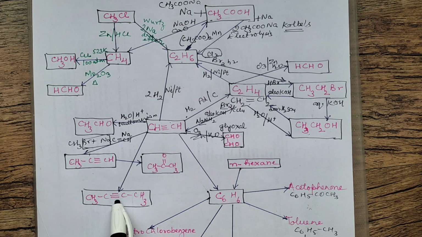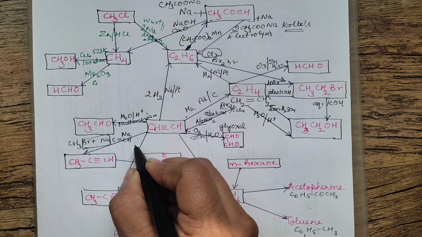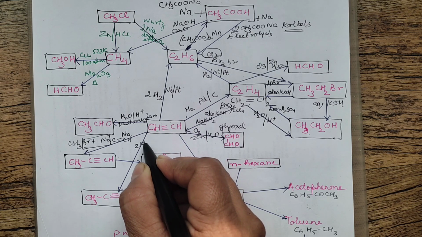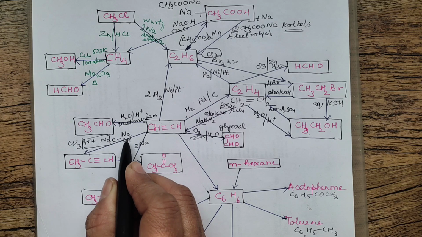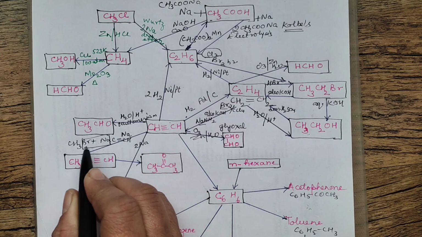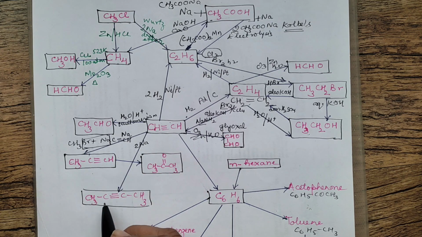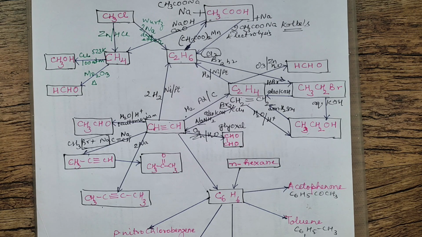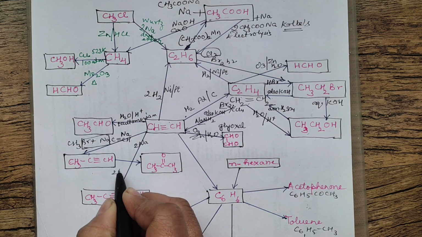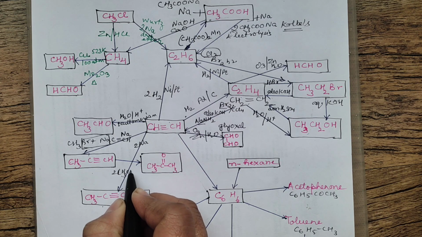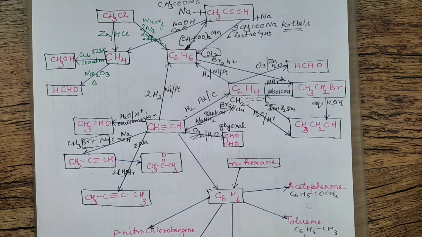Even this way you can go. In this case, you will treat ethyne with 2 sodium atoms. I'm not writing this reaction, it's a similar type actually. Both sides Na will come and both sides CH3Br will be added on. You will get butyne. So basically with sodium first and then treating with 2 molecules of methyl bromide, you will get butyne. Okay.